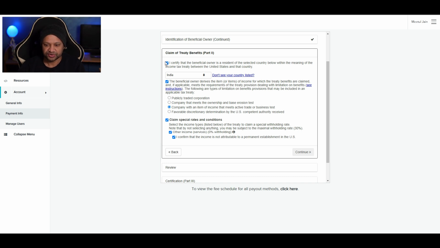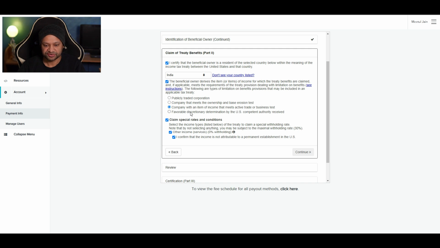So to begin with, you have to certify that you are not operating from the United States. So as long as you are not a resident of United States and you are not operating your business from within the United States, you can tick this. And then you have to select the country from where you are operating your business and where you reside. So in my case, that's India. And if you want to claim this treaty benefit so that they do not withhold any part of your income, you have to check this. This declares that we are entitled for this treaty benefit.